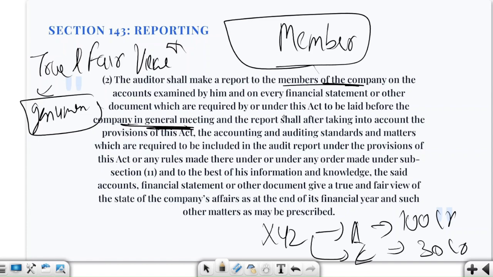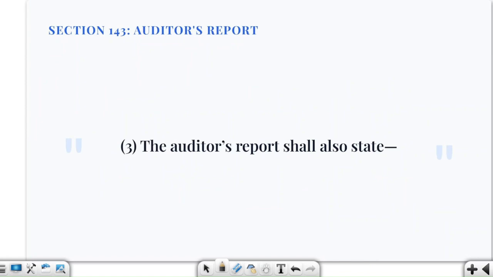The report shall, after taking into account the provisions of the Act, accounting and auditing standards, and matters to be included in the audit report under the provisions of this Act, and under any order made under subsection 11, to the best of his information and knowledge, give a true and fair view of the state of the company's affairs at the end of the financial year, and such matters as may be prescribed.